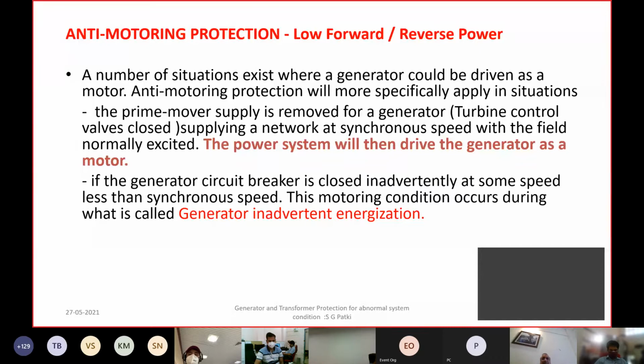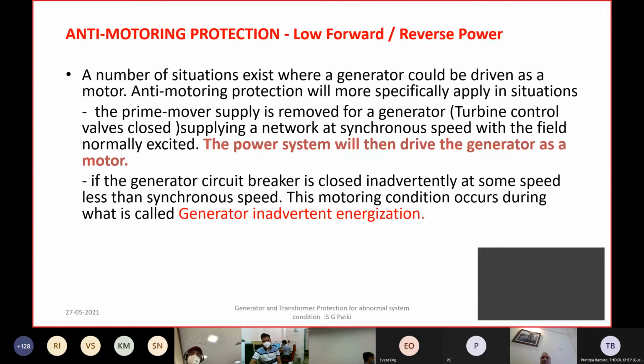Now, when the generator is working like a synchronous motor, is it really a harmful condition for the generator in terms of its ability to run? No, because it is still in synchronism. Voltages are still within limits, currents are still within the limit. But the prime mover, which is, say, the steam turbine, or in case of a hydro station, say, your hydro turbine, Francis turbine.